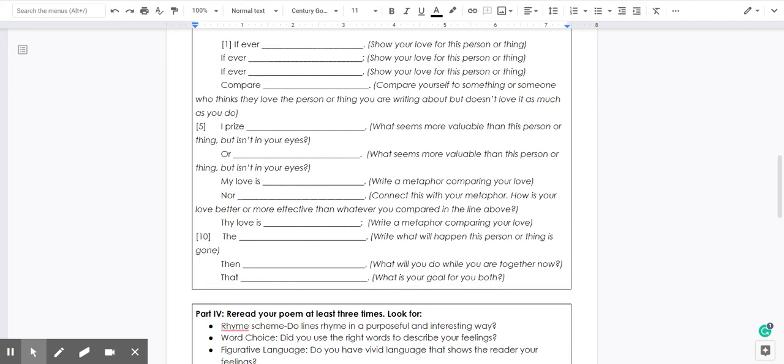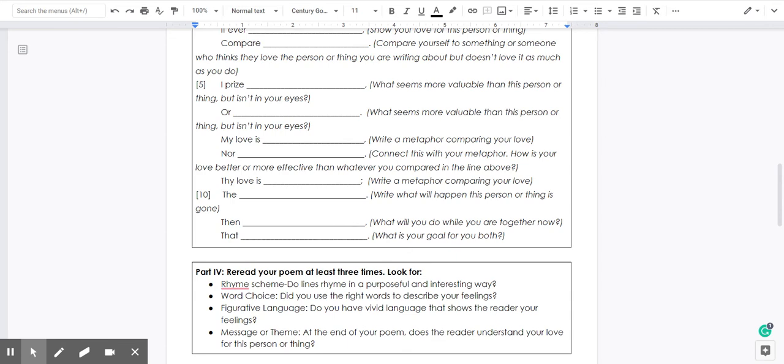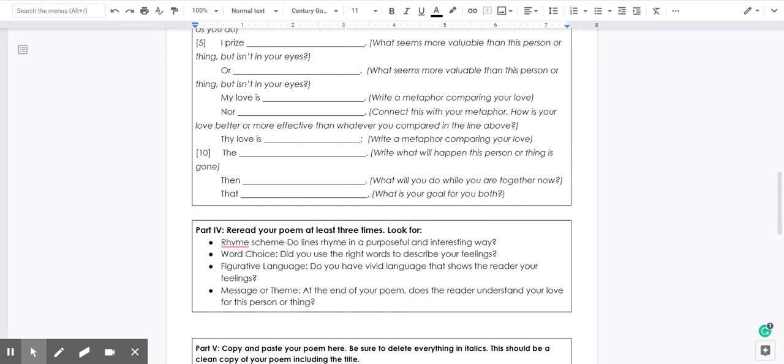What is it that might seem valuable, but in fact, the love that you have for this person is even more valuable? Or again, making another comparison of what might seem valuable, but is not as valuable because it's your love that's more valuable. The next line, my love is, write a metaphor comparing your love. What is your love like?